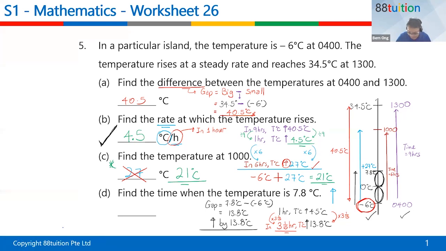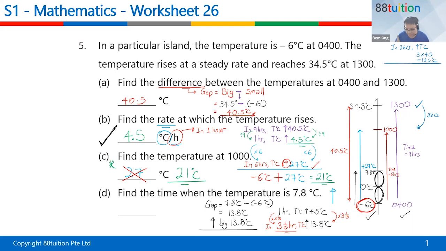She's saying, since I was working from 4 a.m. to find up to 10 a.m., she starts at 1 o'clock and works downwards to find 10 a.m. So how many hours is that? 10, 11, 12, 13. So this is 3 hours. The rate is 1 hour increased by 4.5, so in 3 hours it's supposed to increase by 3 times 4.5, which is equal to 13.5. It's supposed to increase by 13.5 degrees Celsius.